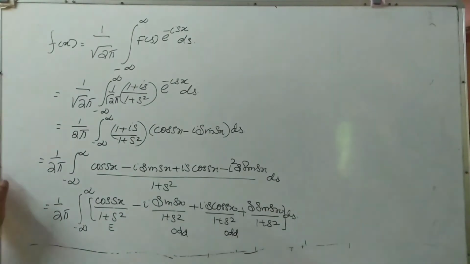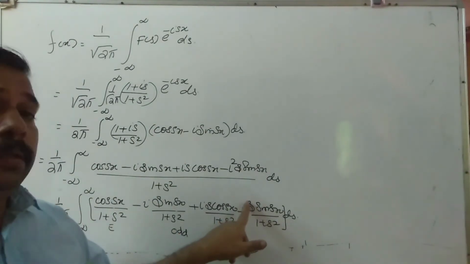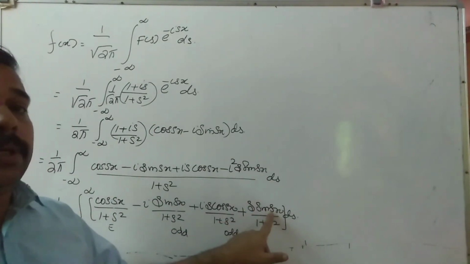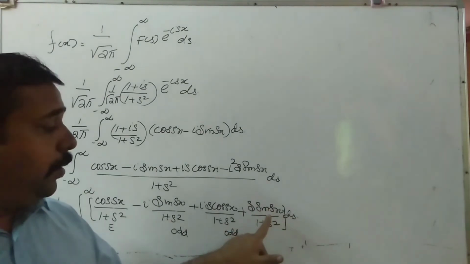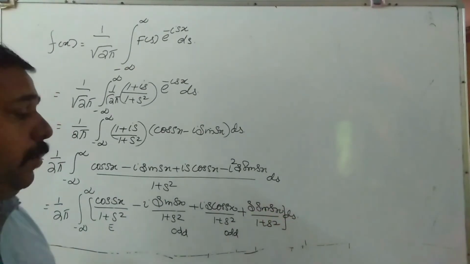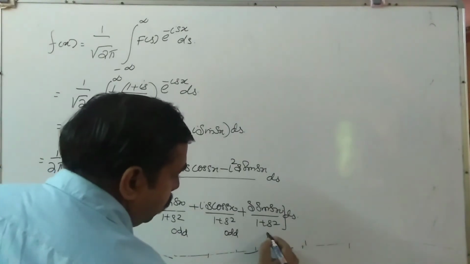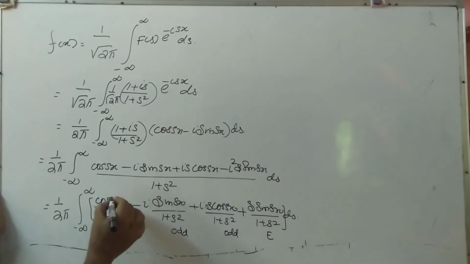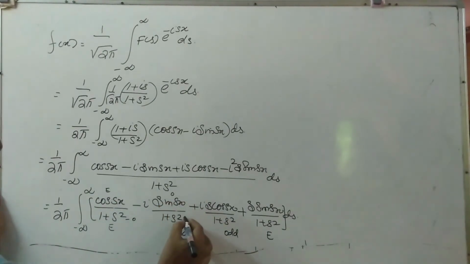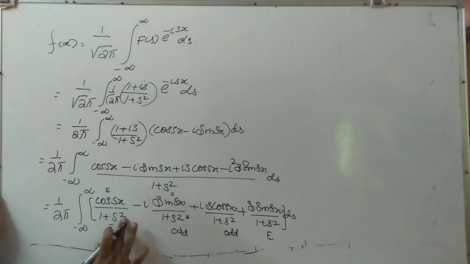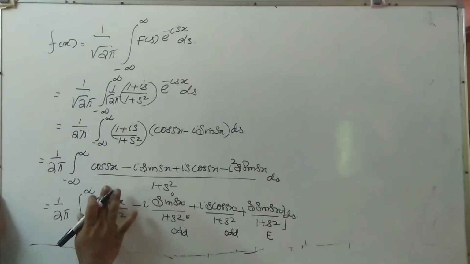S is odd, sin is odd, so odd times odd is even. This is even, so even by even is even. So this is even, this is odd, this is odd, this is even. You can understand this, and we don't need to write more.